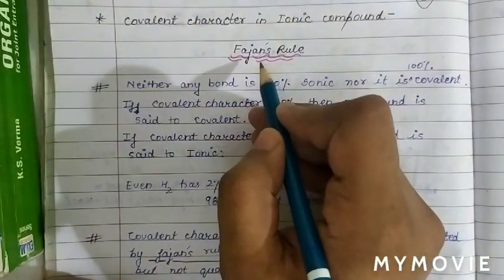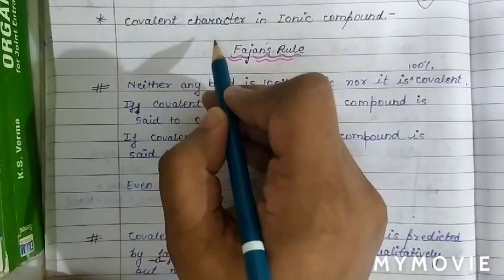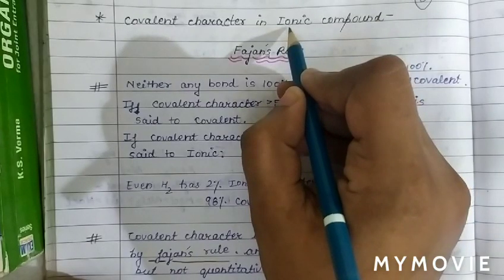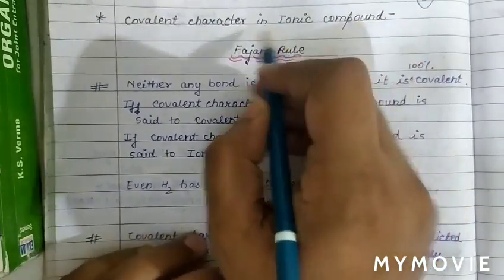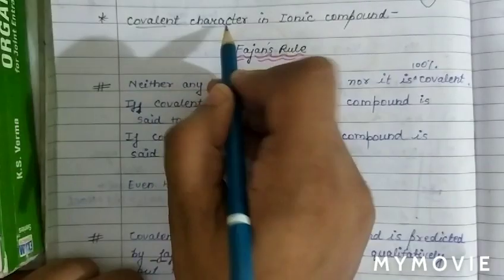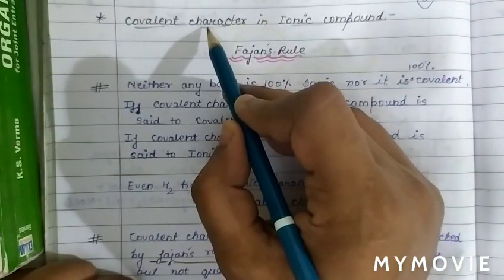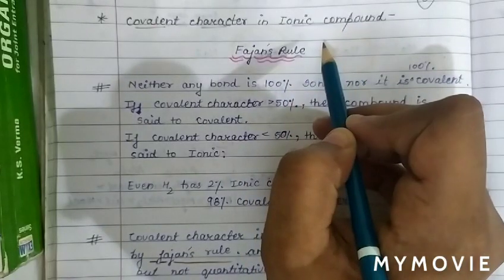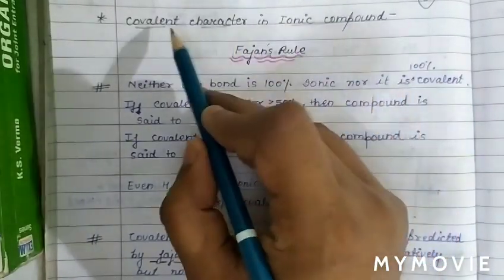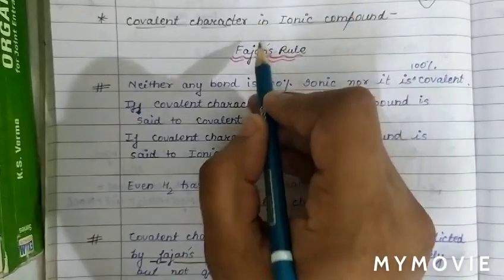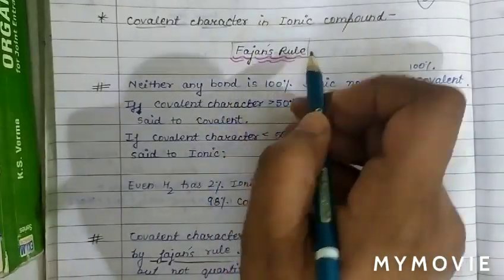Today we will start a new topic. Basically, there is some ionic character in a covalent compound. Also, there is some covalent character in an ionic compound. So today we will discuss the percentage covalent character in an ionic compound. As we know, the covalent character in an ionic compound is explained by Fajans' rule.